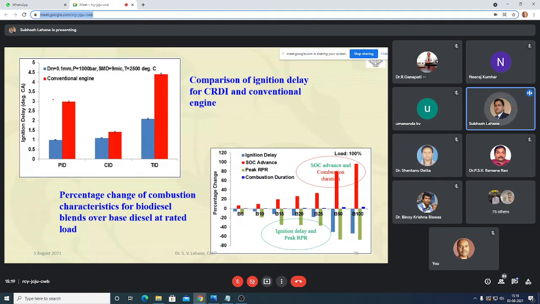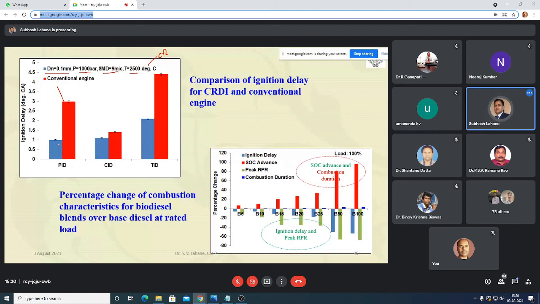What will happen if, in another prediction, the nozzle diameter is 0.1 mm, the pressure is 1000 bar, the outer rim diameter is 9 micron, and the temperature is 2500 degrees Celsius? This red color shows the conventional engine. These properties are basically for the CRDI. If we use the CRDI, what will happen with the PID, CID, and total ignition delay?